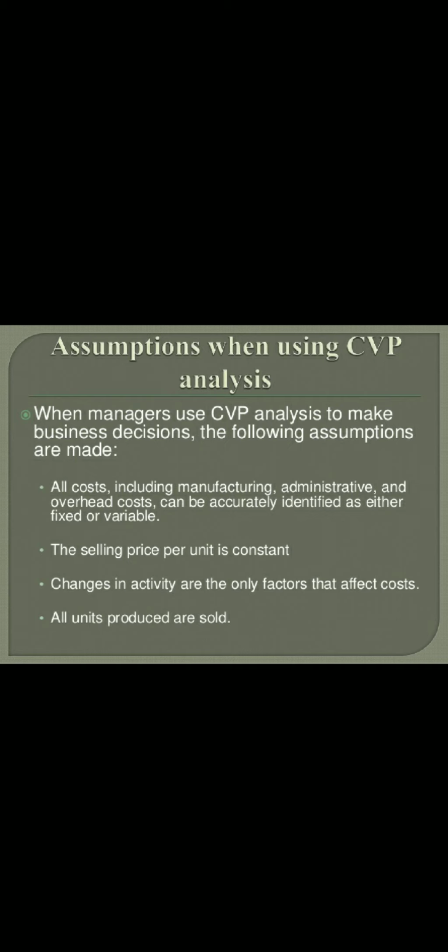Assumptions. All costs can be identified as either fixed cost or variable cost. Second, the selling price per unit remains constant. Changes in activity are the only factors that affect cost. All units produced are sold.